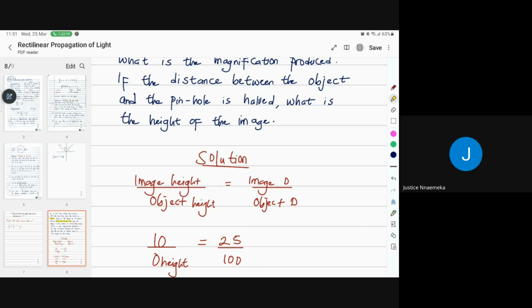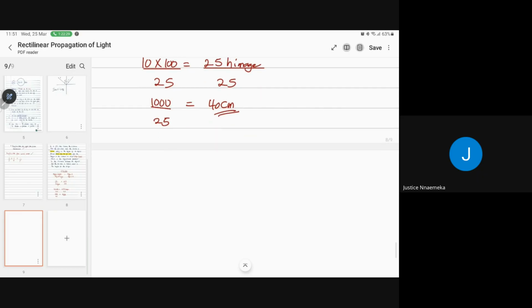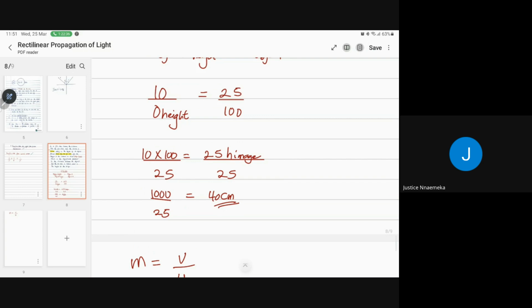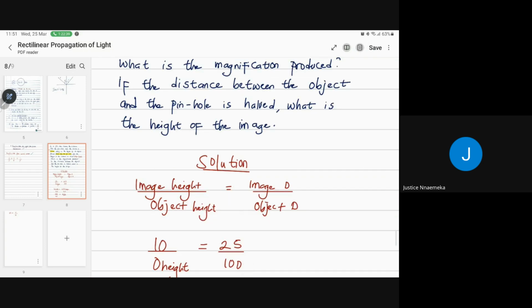Do you understand why it got 20? You can simply use your magnification formula as well. Remember that M is equal to V over U. If the distance between the object and the pinhole is halved, right?